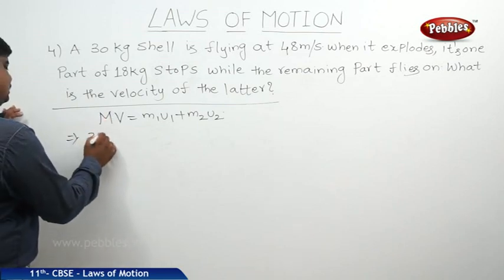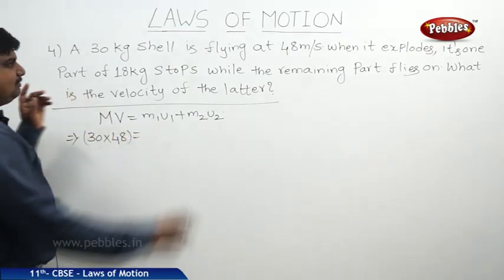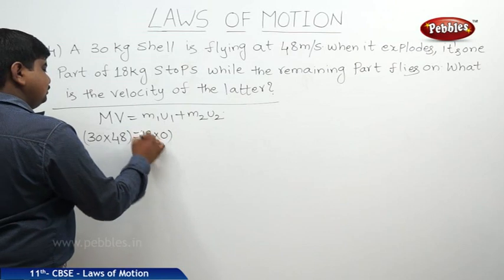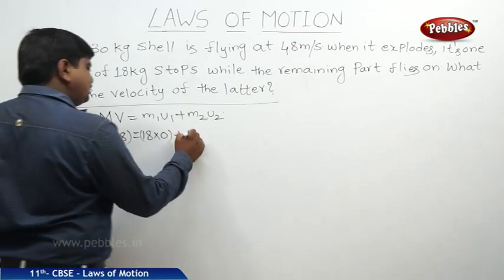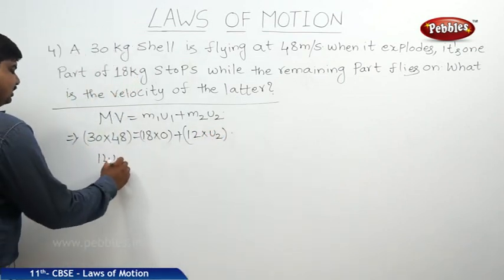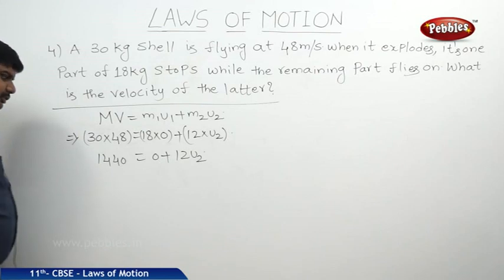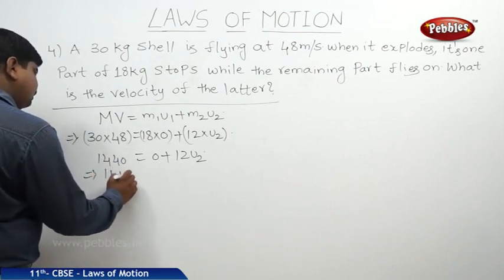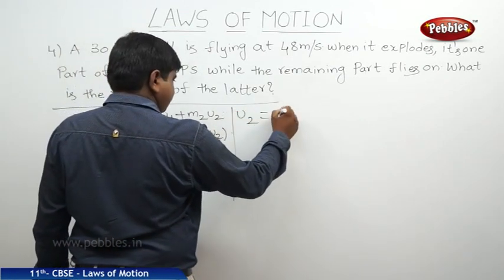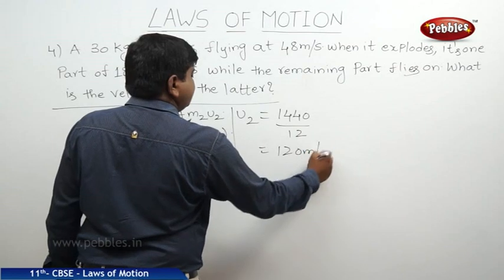Capital M is 30, velocity is 48, equal to M1, the mass of the first exploded part, 18 kg, and its velocity is 0, plus the mass of the second exploded part, 12, and now we should find V2. So 1440 is equal to 0 plus 12 V2. Therefore V2 is equal to 1440 by 12, which is 120 meters per second.